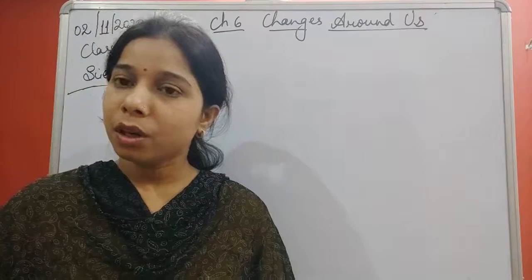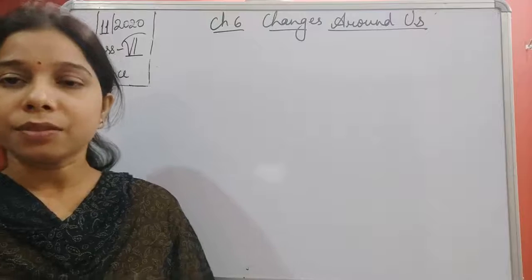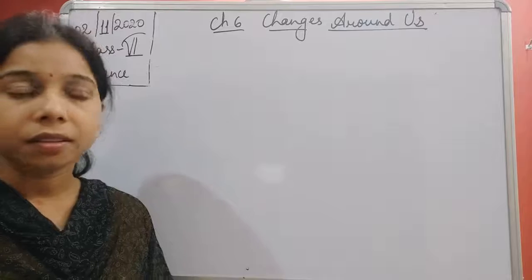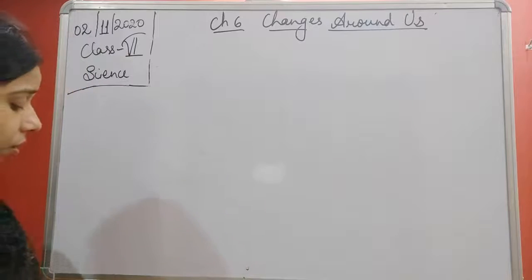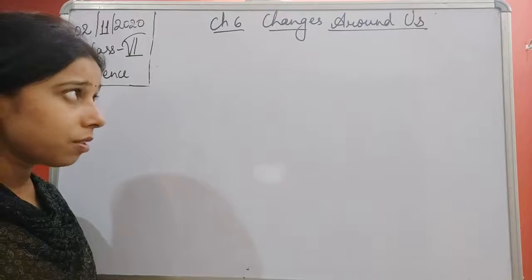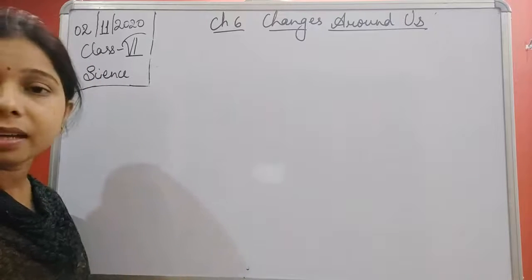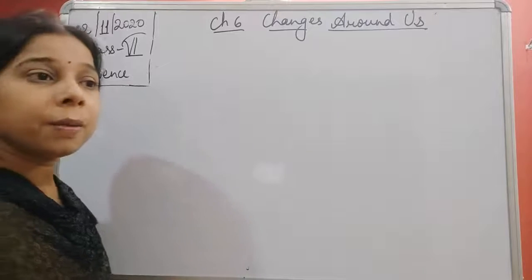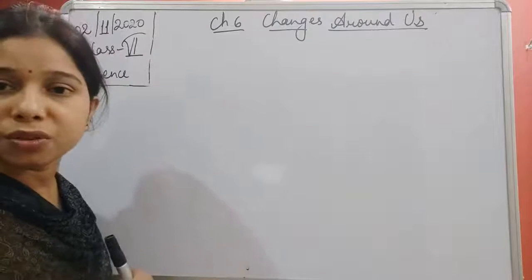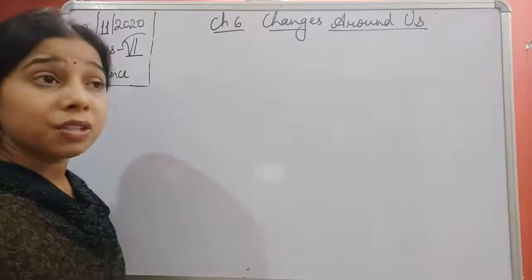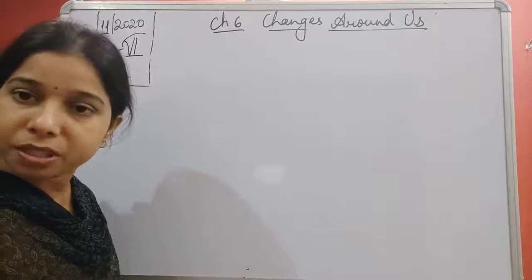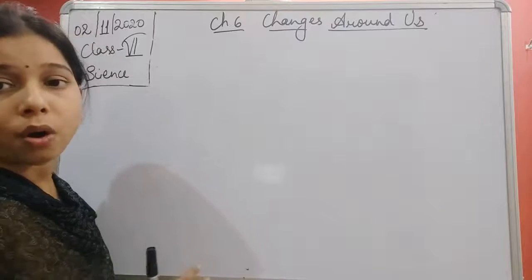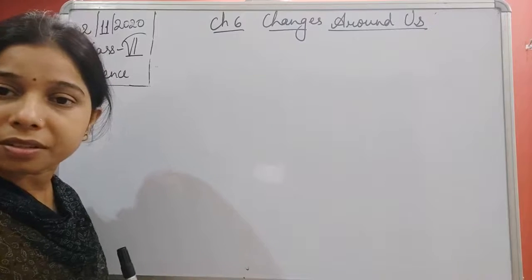Hello students. In the previous class we were talking about the chapter Changes Around Us. In this chapter, as the name is given, we were discussing the changes only. A lot of changes occur in our surroundings. These changes can be reversible changes or irreversible changes. In the previous class we were talking about the reversible changes.